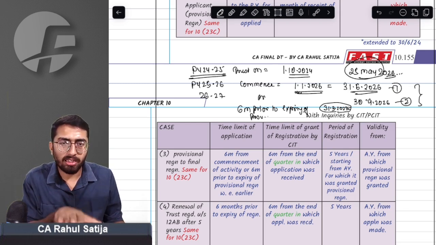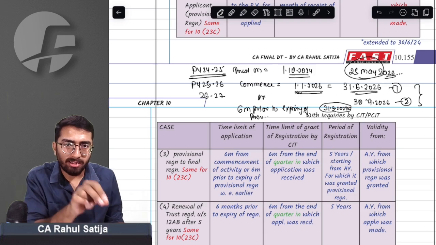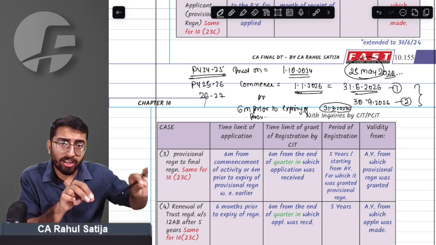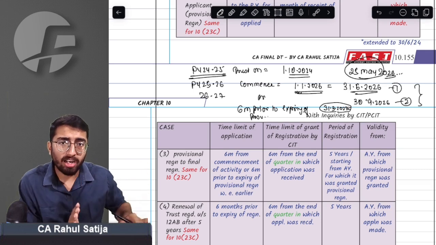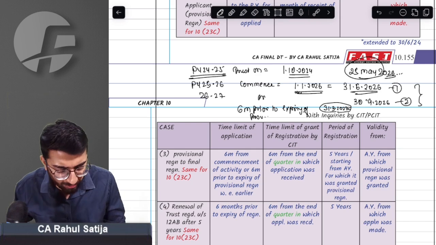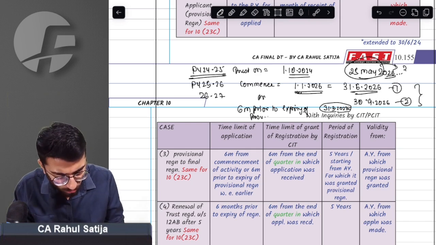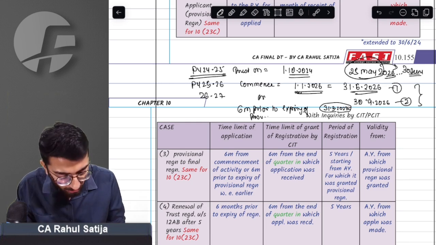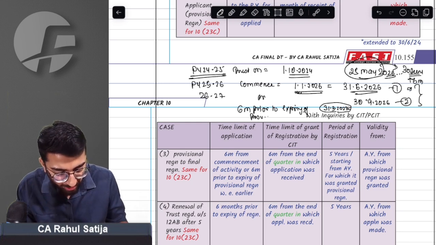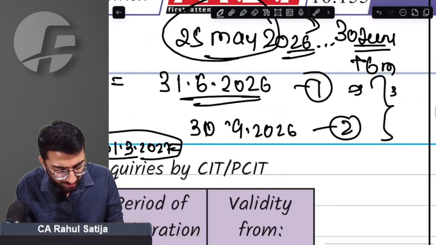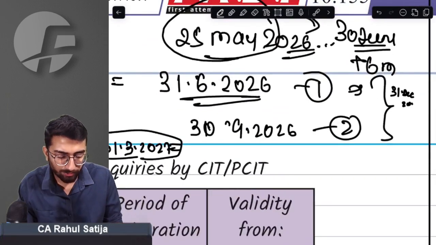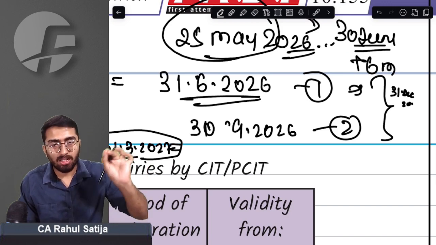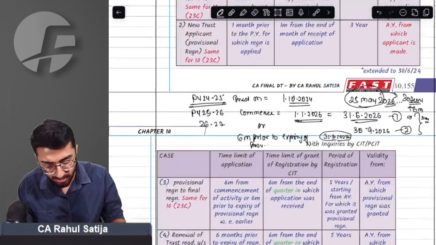Now, what did the provision say earlier? Provision was: let the month end, and from the end of the month, the AO, or CIT PCIT, was required to give a final decision within 6 months. But now you don't have to wait for month end, you have to wait for quarter end. The quarter will end on 30th June, and from that quarter end you have to consider 6 months. So CIT PCIT will give registration up to 31st December. Earlier, you used to wait for month end and 6 months. Now you have to wait for quarter end and 6 months. That is the bottom line.